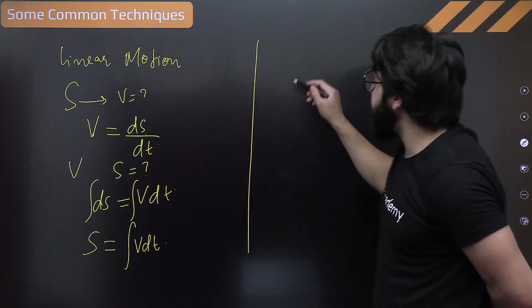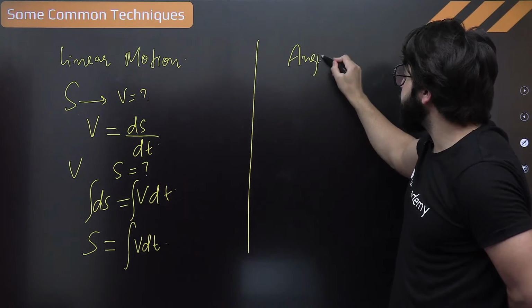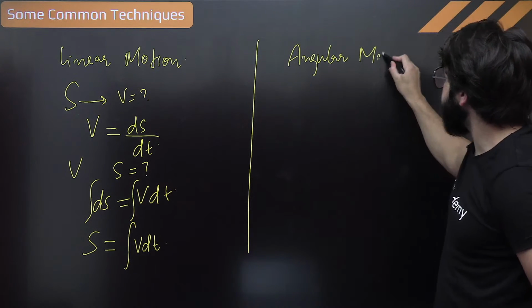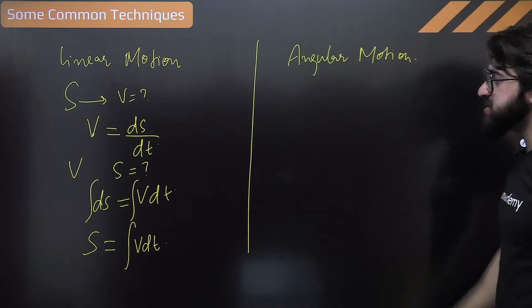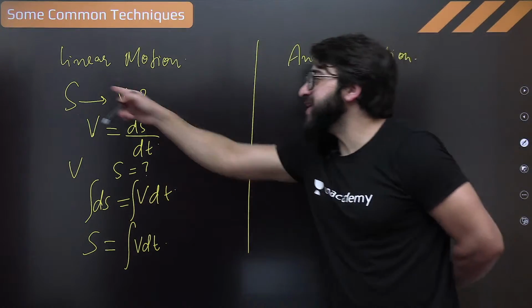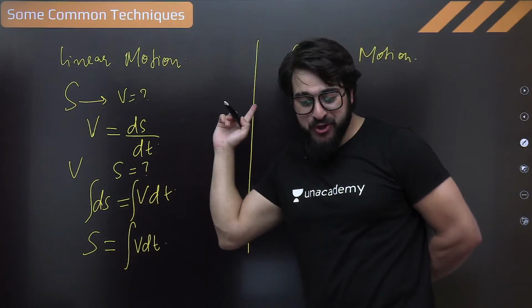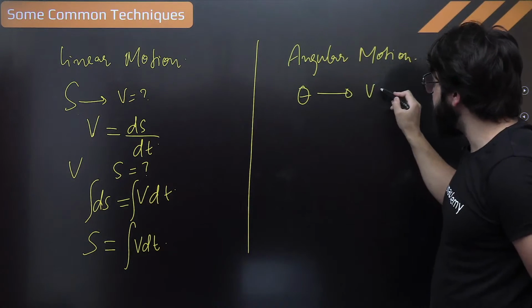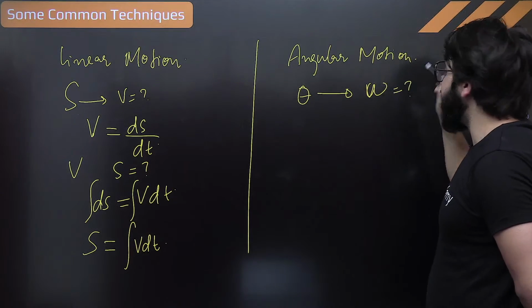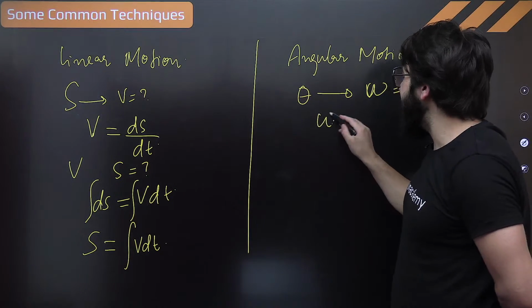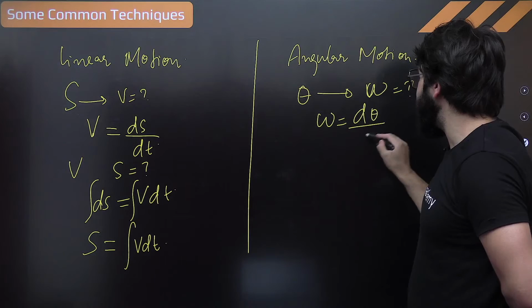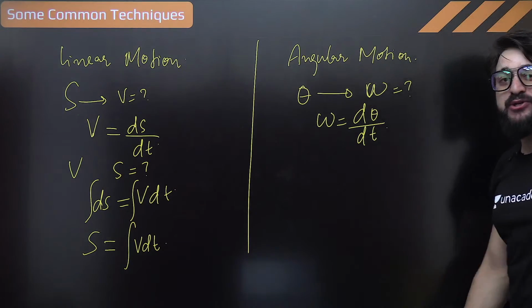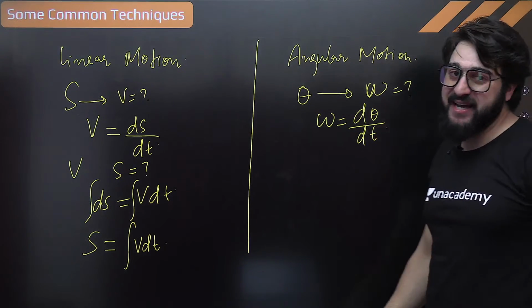Now, the same technique we'll apply in angular motion. Over here it was linear displacement. In angular motion, if theta is given, you are supposed to find omega. How can you do that? Omega is nothing but d theta by dt. Understand? The rate of change of angular displacement with time.